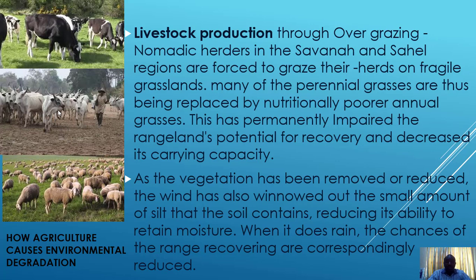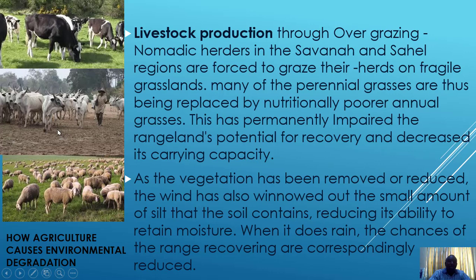We have livestock production. When our nomadic herders in the savanna and Sahel regions are forced to graze their herds on fragile grassland, sometimes they even overgraze. For example, you can see what these animals are grazing here. Can you see the grass is very small, very short. You can see also this place, they have grazed this place, that they are trampling upon this place, and the trampling of these animals makes the soil to be